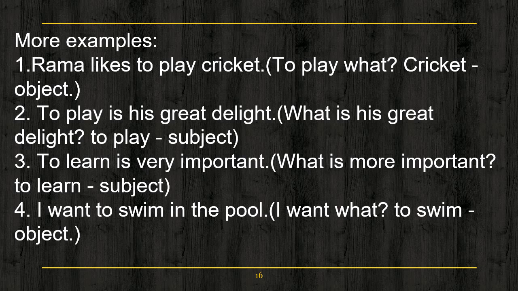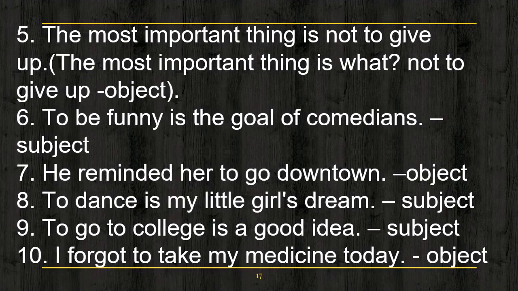See the fourth example. I want to swim in the pool. Now here, I want what? I want to swim. So to swim is the object of the verb want. So here in this sentence, it is functioning as the object of the verb. Clear? See the fifth example.